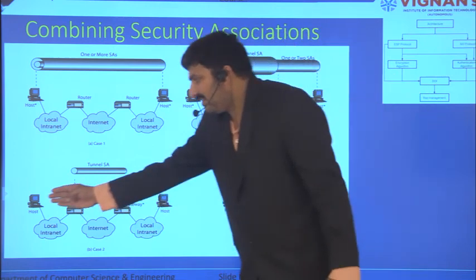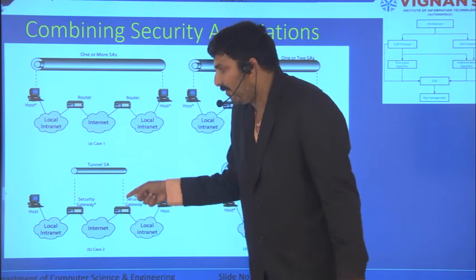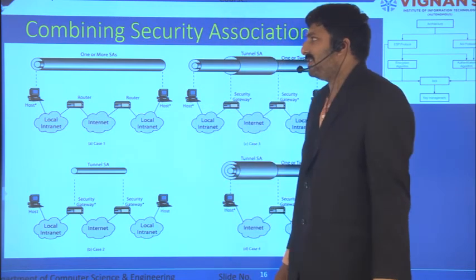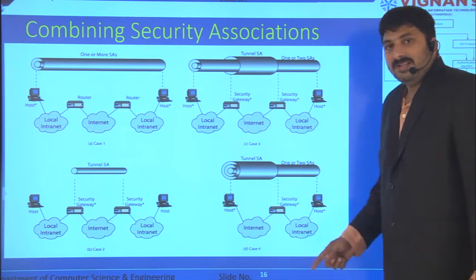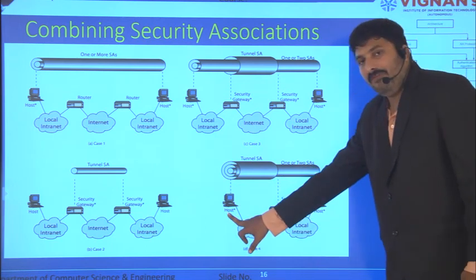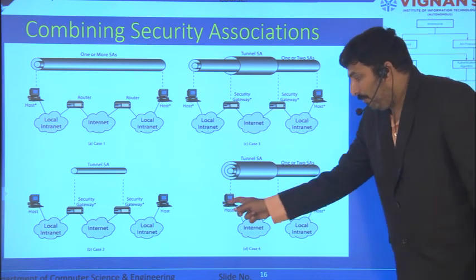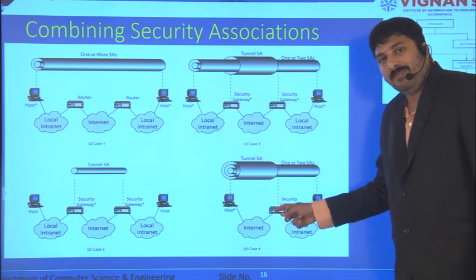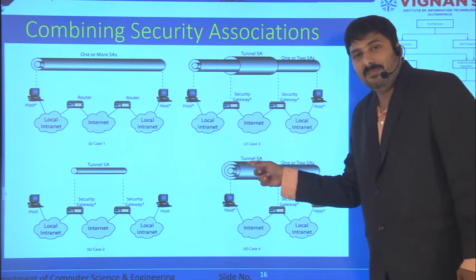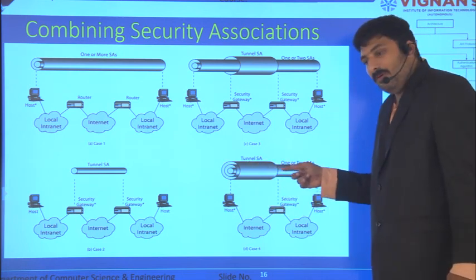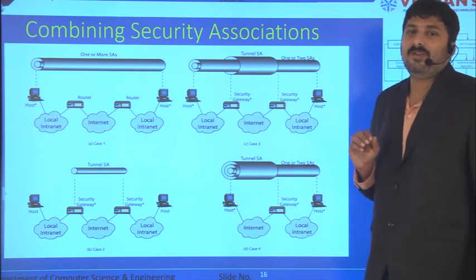Sometimes host to host, there might not be any IPsec connection, but from gateway to gateway, router to router, you can have a secure session. Hope you have understood this. So sometimes from host to host, you can have an IPsec connection. From host to gateway, you can have another IPsec connection. That means here maybe only two IPsec headers will be there. Here one header will be removed, and here another header will be removed. Hope you understood this overall IP security.